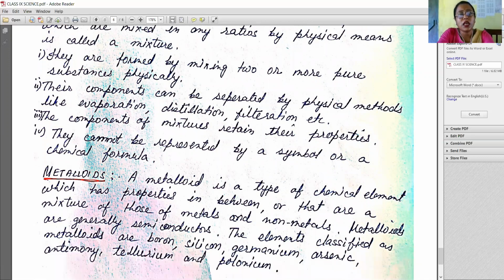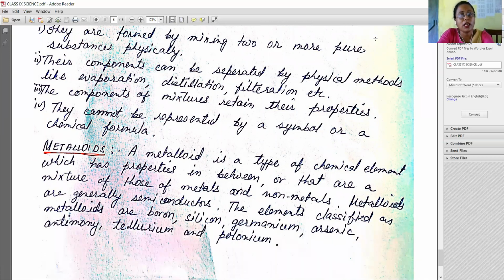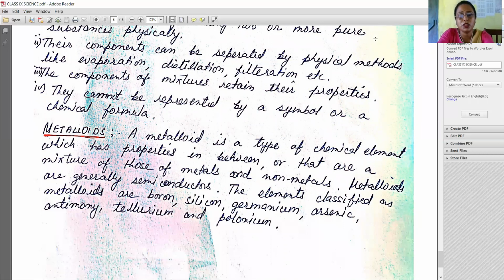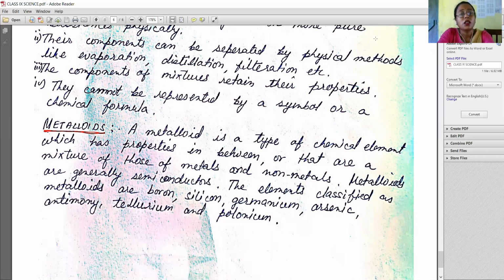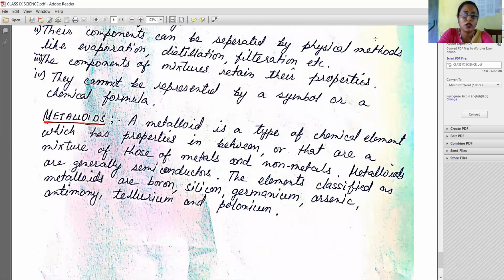Their components can be separated by physical methods like evaporation, distillation, filtration, etc. The components of mixtures retain their properties. They cannot be represented by a symbol or a formula.